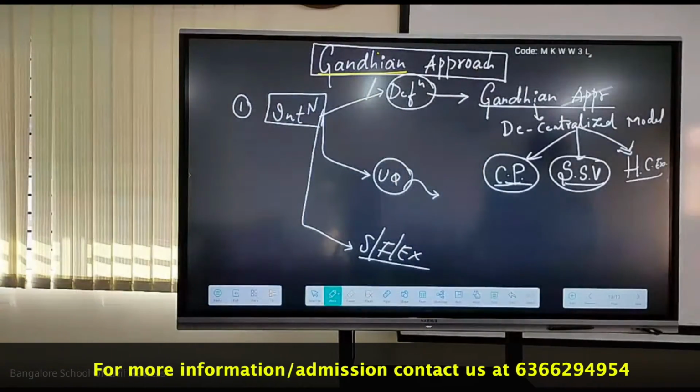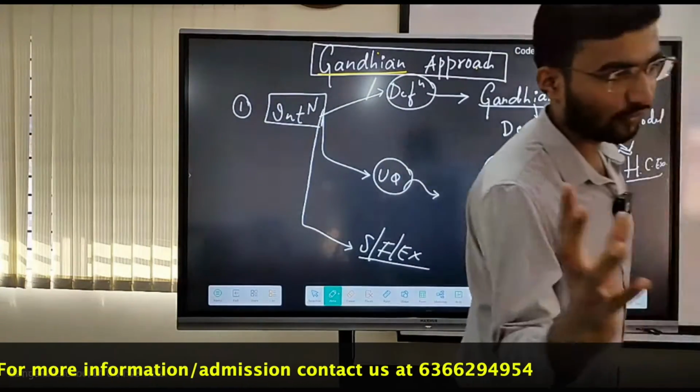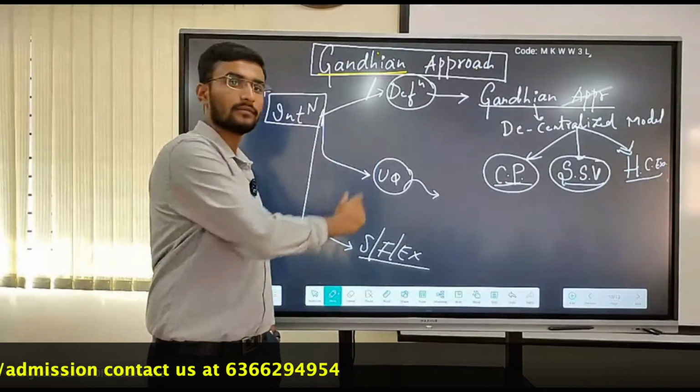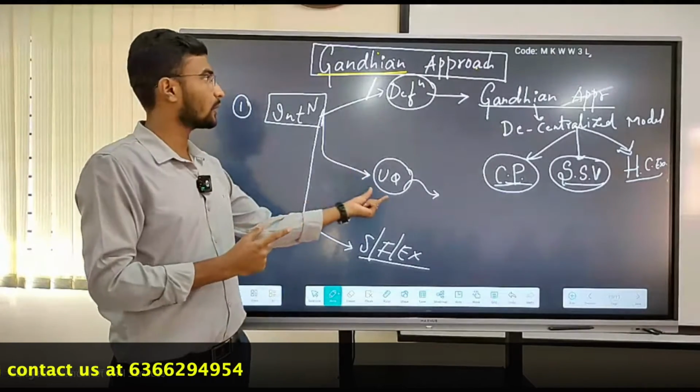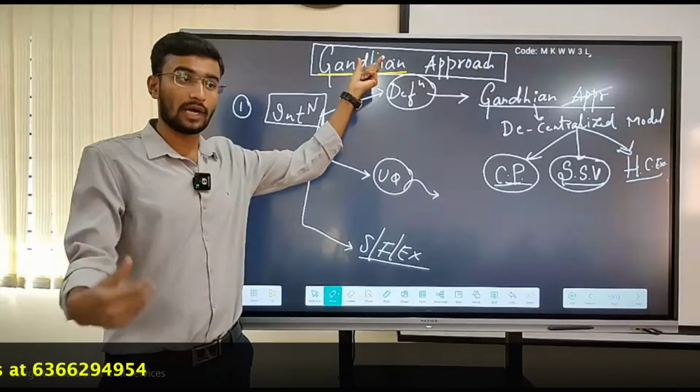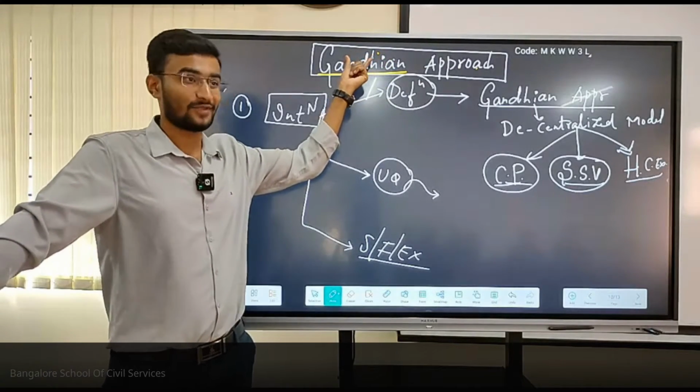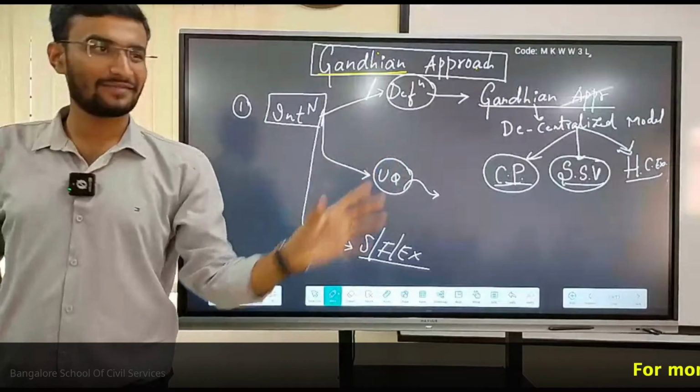Let me say one thing and finish. At least you are in flow. What should be my uniqueness? Should I need to write the principles of Gandhi? Obviously no. I need to write about the uniqueness. What is the uniqueness about the Gandhian approach? You got the point. Grassroots level? Exactly.